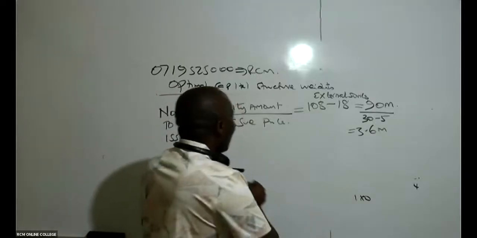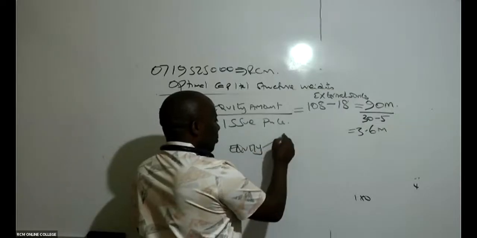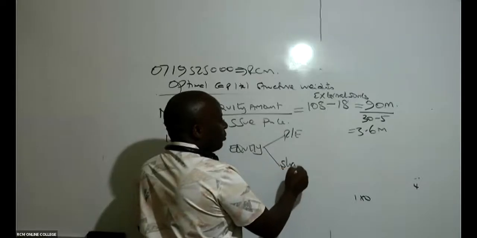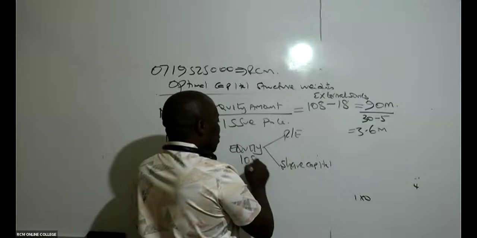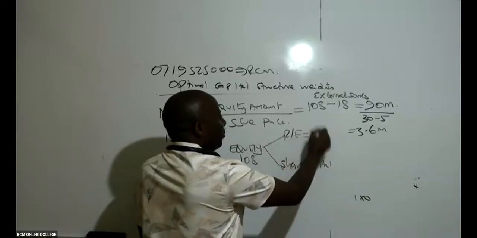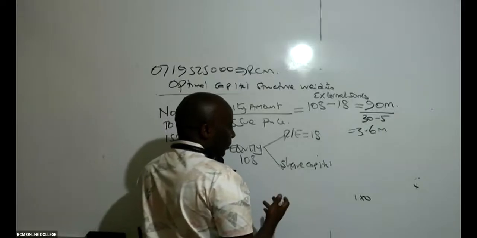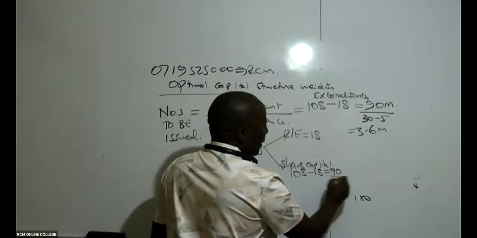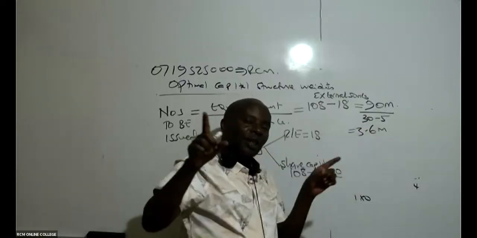But remember, normally equity has got 2 components. We have retained earnings, and then we have share capital. So the total equity is 108, and retained earnings will be 18. So how much do we expect to get from the share capital? It will be 108 minus 18, which gives me 90. So this 90 million is from all the shares.